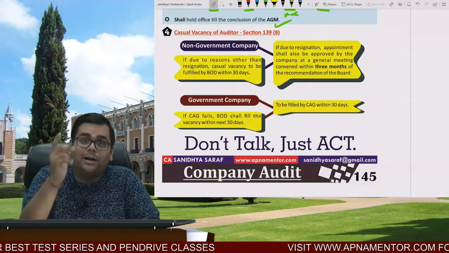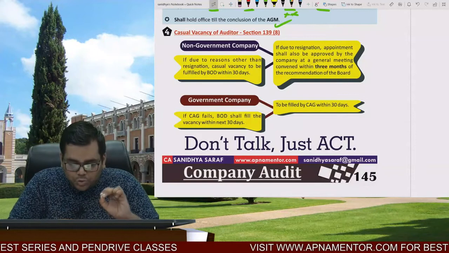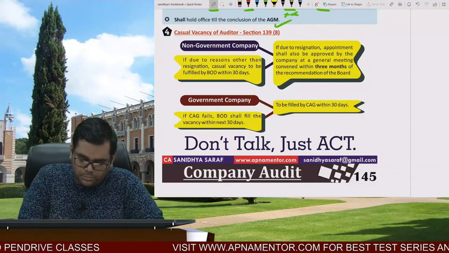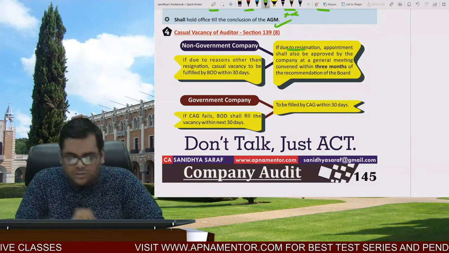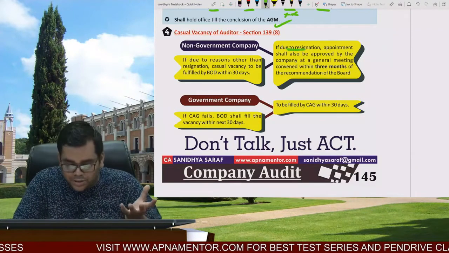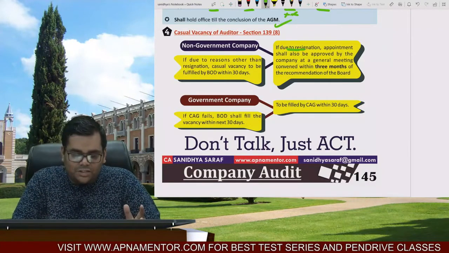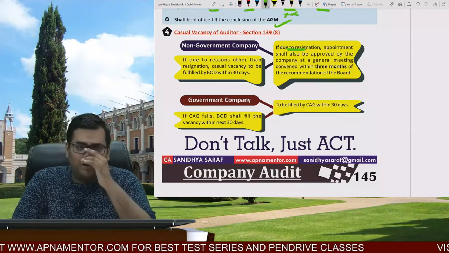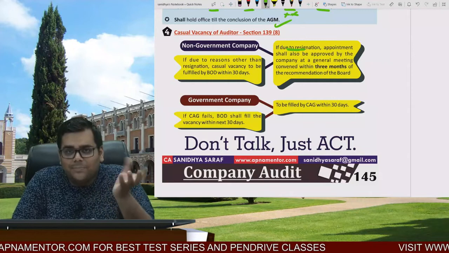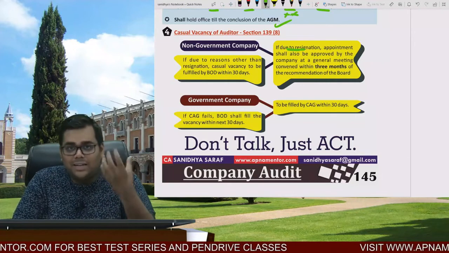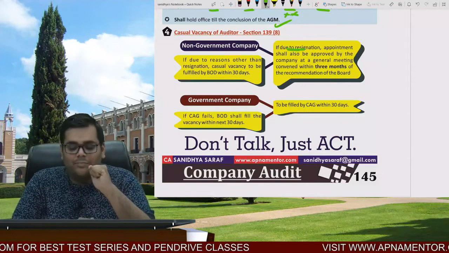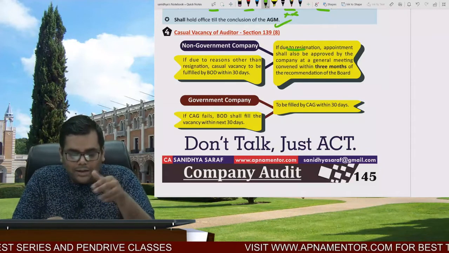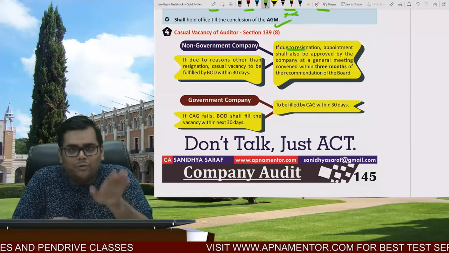But if the casual vacancy is due to resignation, now be very, very careful. If the casual vacancy is due to resignation, now the story is different. Because if the auditor has resigned, there is something fishy about it. There are chances of fraud over here. So here it is said that the casual vacancy has to be filled by the board within 30 days.